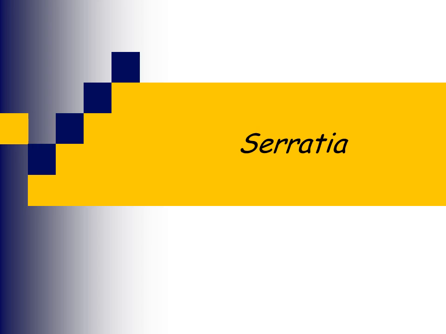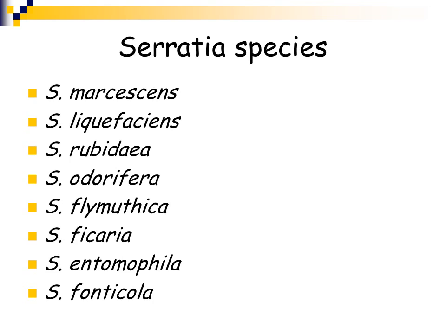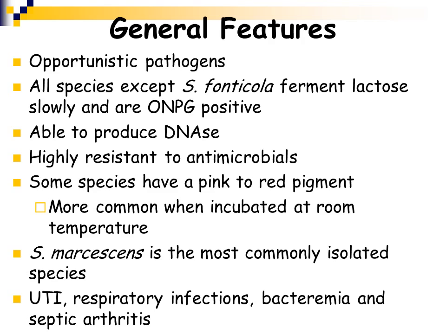We're now going to talk about the genus Serratia. There are numerous Serratia species such as marcescens, liquefaciens, rubidaea, odorifera, ficaria, fonticola. In general, these are opportunistic organisms.